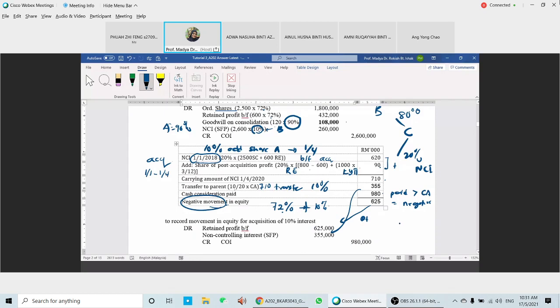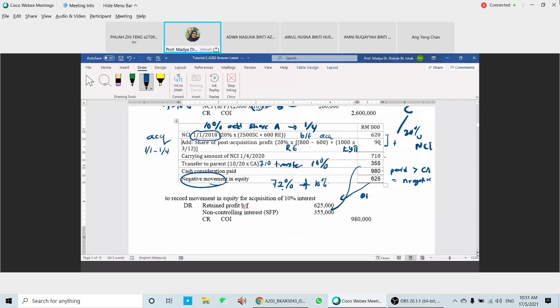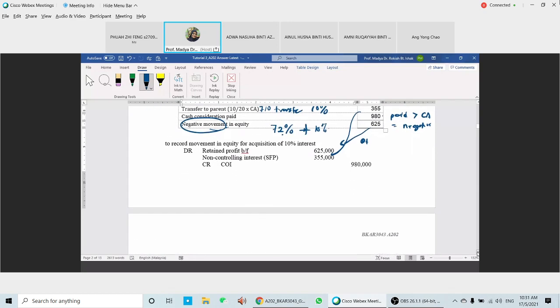So it's related with the movements of the equity. Any questions? We proceed now. Okay, the journal entry that we have for that one.